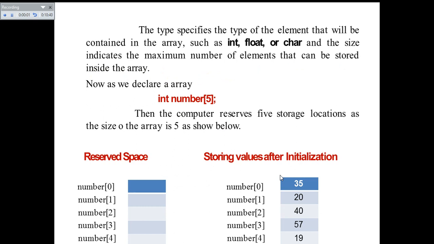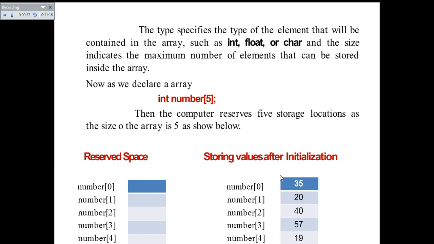The type specifies the type of the elements that will be contained in the array, such as int, float, or char, and the size indicates the maximum number of elements that can be stored inside the array. Now, if we declare an array int number[5], then the computer reserves 5 storage locations, as the size of the array is 5, as shown below. Here the array name is number, and it is storing 5 integer values, and these 5 integer values are going to be stored contiguously in the memory of your computer.